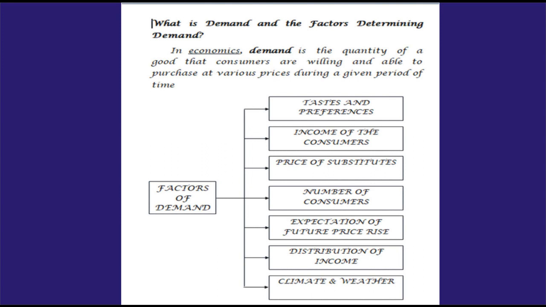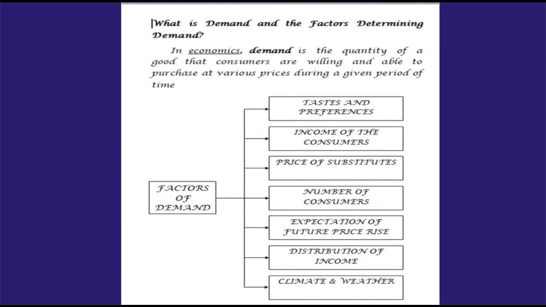What is demand and the factors determining demand? For this answer, first we have to give the meaning for demand. Demand is the quantity of a good that consumers are willing and able to purchase at various prices during a given period of time. Which means if a consumer is willing to buy a particular product at a different price, whatever the price may be in a particular period, he is ready to purchase that product, this is called demand.